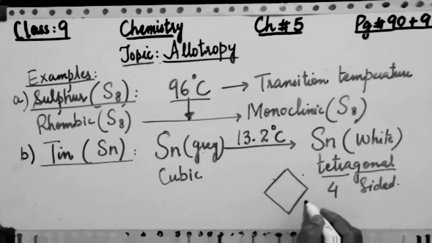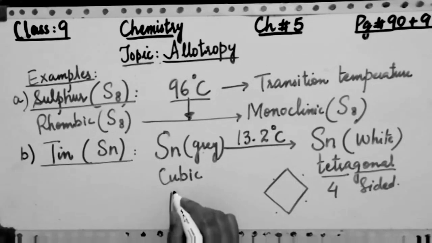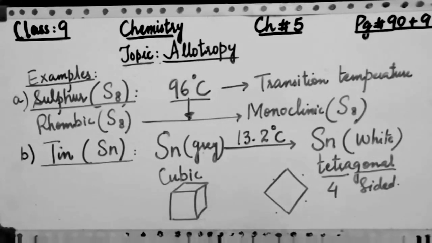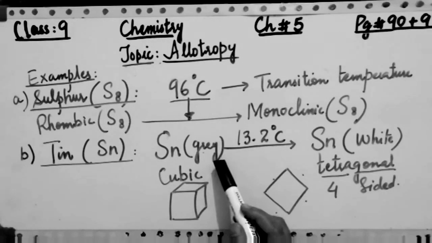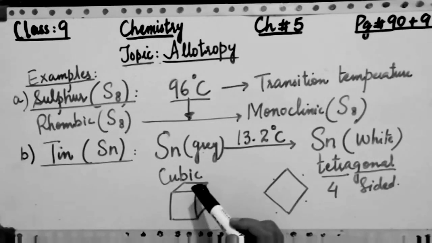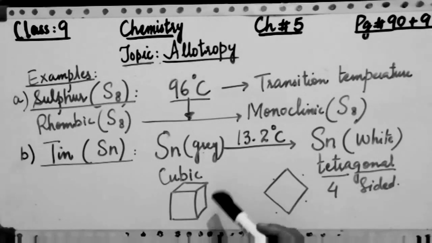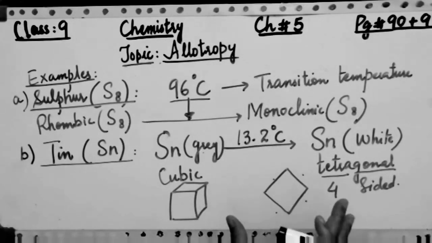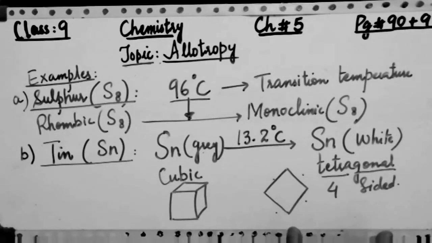These can be the rhombus, square, rectangle, and so many other shapes, while the cubic shape has somewhat like this structure or shape. So the shape and color are two physical properties which are changed during this conversion at about 13.2 degrees Celsius. With these shapes I am going to represent here.